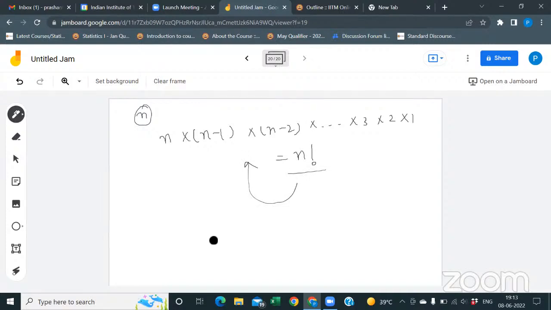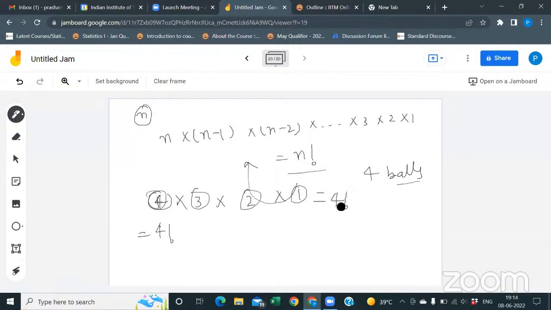Suppose, as in the previous example, I have 4 slots and I have to fill these 4 slots with 4 balls. How many ways can I do it? 4 factorial. That means for the first slot I can choose from the 4 balls, for the second slot I can choose from the 3 balls, for the third from the 2 balls, and for the fourth from the 1 ball. That is the same as 4 factorial.